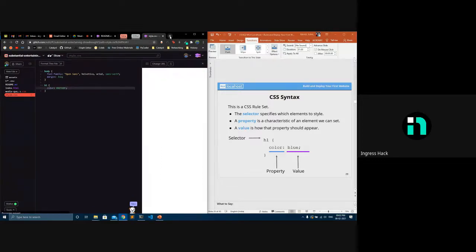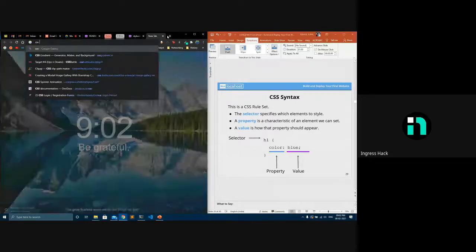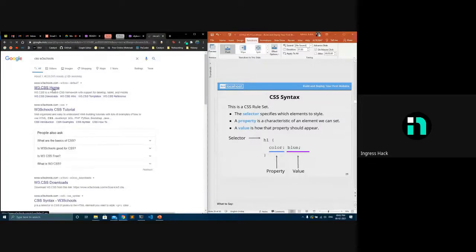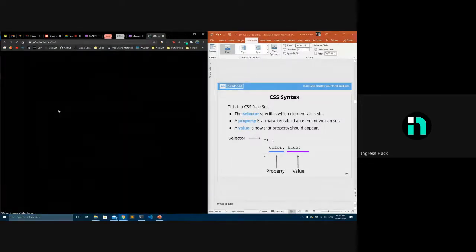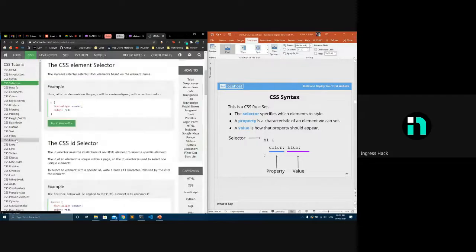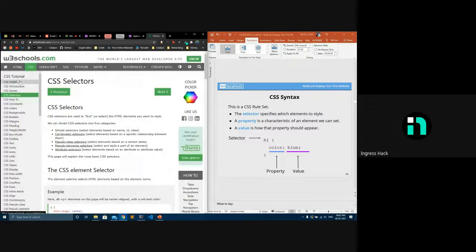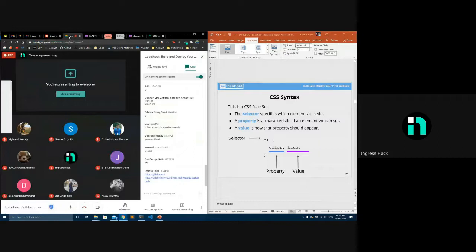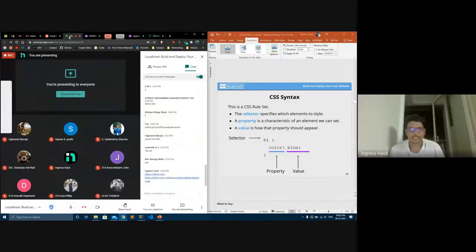All the CSS properties that are there, you can get from CSS references, like even W3Schools. Inside W3Schools, you'll be able to see all the properties that are there, for example colors, and selectors contains all the selectors that are there. So in case of reference or documentation, you guys can refer to this. I'll just put it in the chat. Just keep it, as I hope you guys will be making a website during our hackathon. So maybe that time this might come in handy.